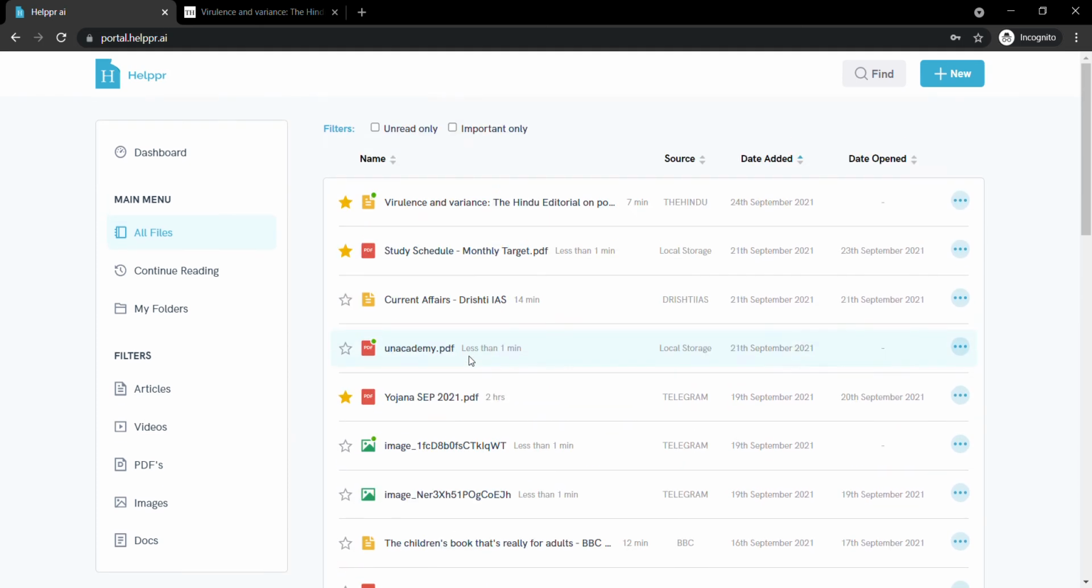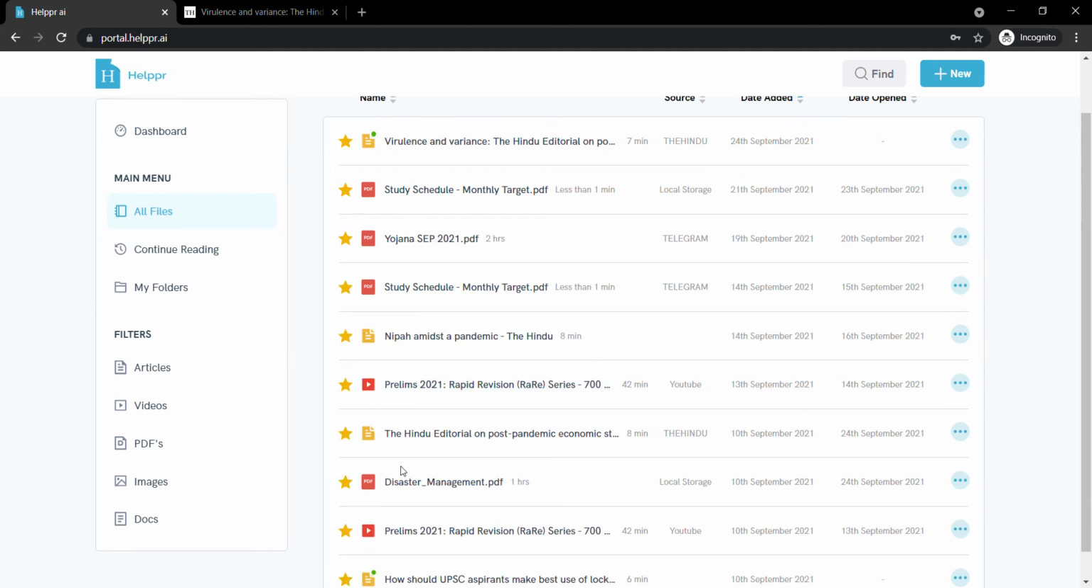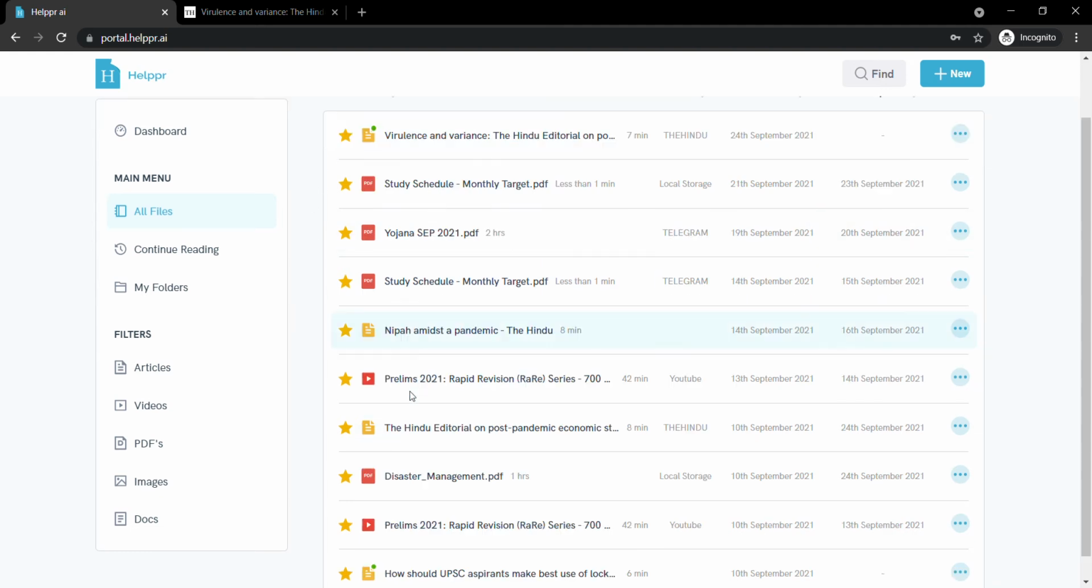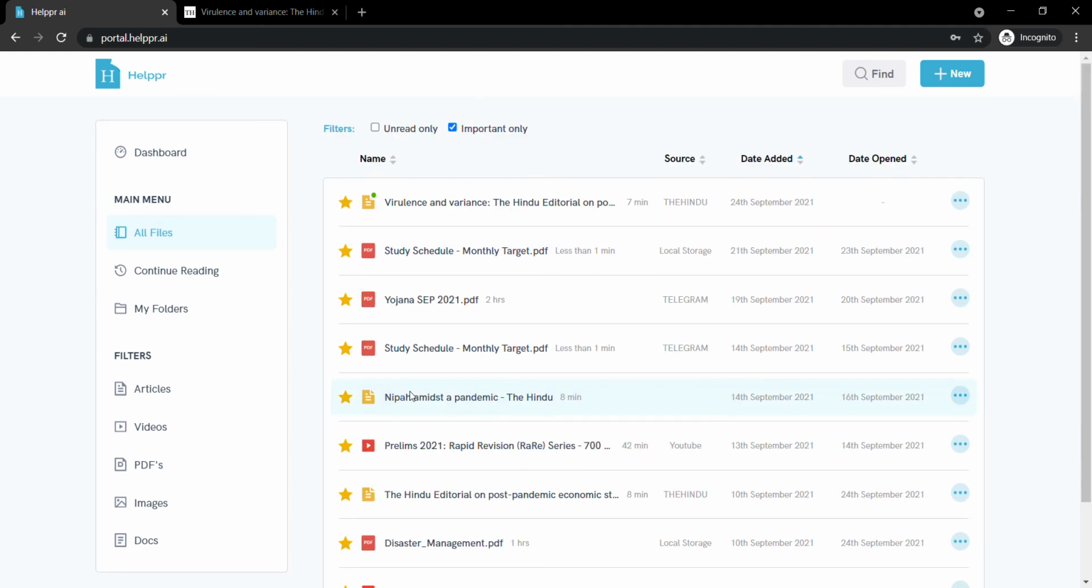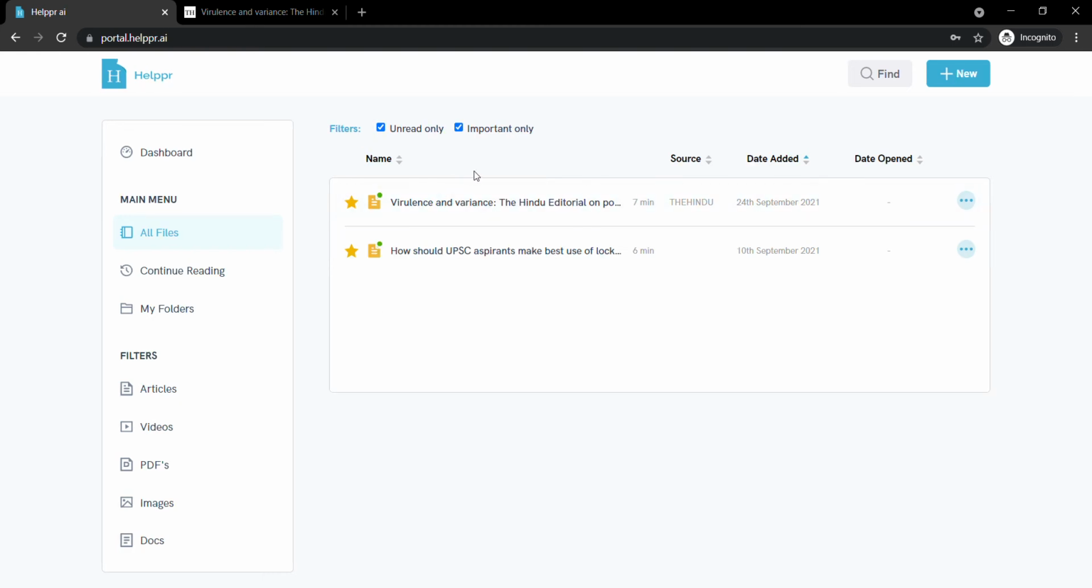Now on the screen, you can very well filter out stuff as well. Let's say you want to filter out all the important articles, the files that you've marked important, all right? Just click this and all the files with a star are filtered out. Now let's say you have to see all the files that are unread and you haven't opened even once. Click this. So there are two files that you didn't read at all.